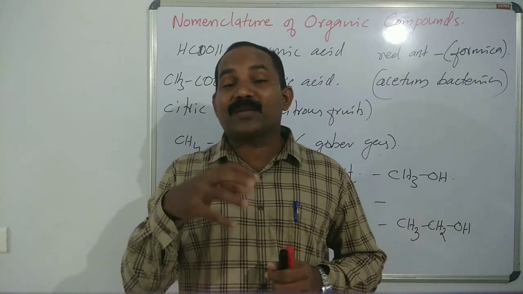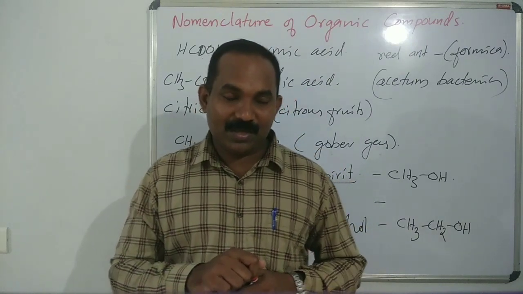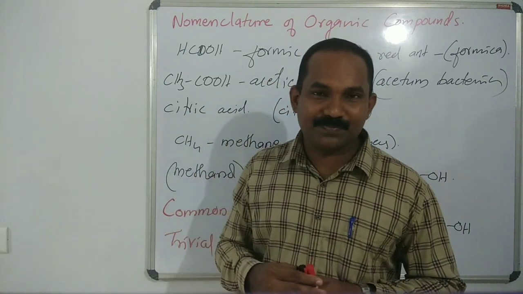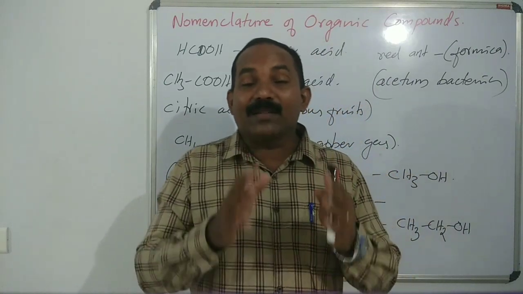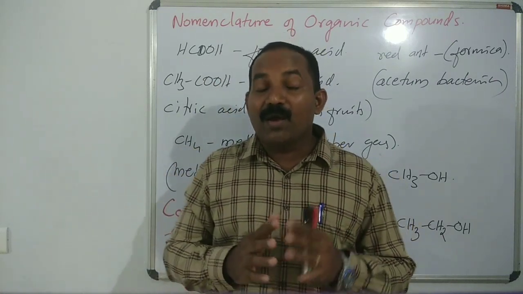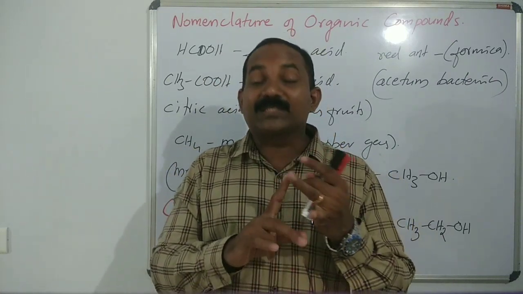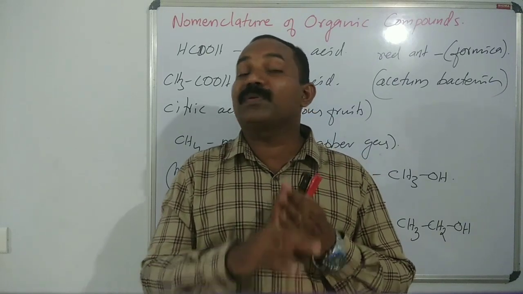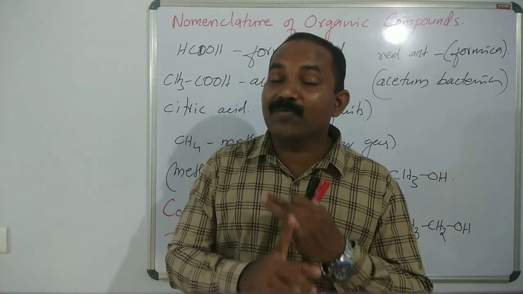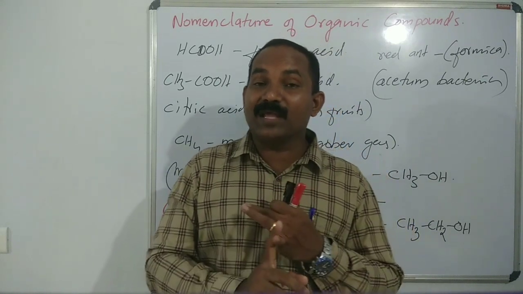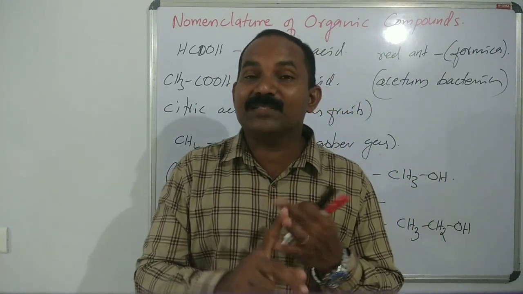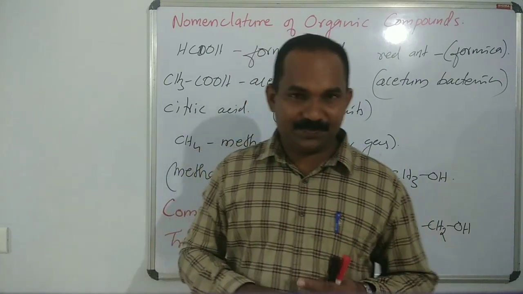In IUPAC nomenclature, particularly for organic molecules, the name of an organic compound contains word roots, suffixes and prefixes.